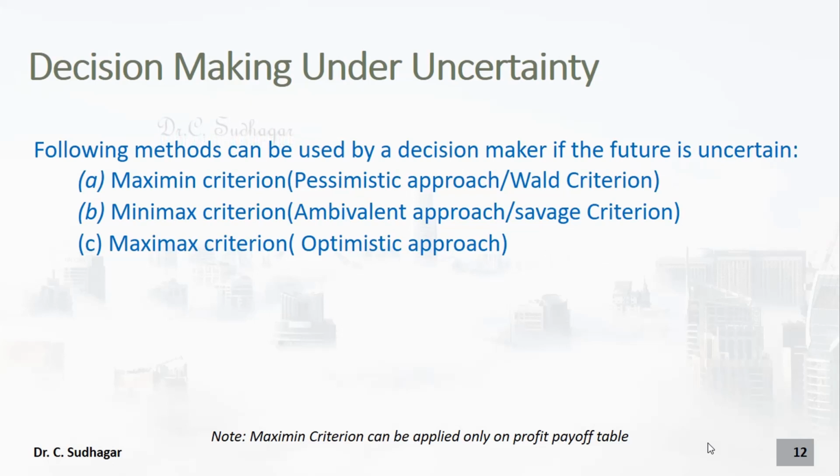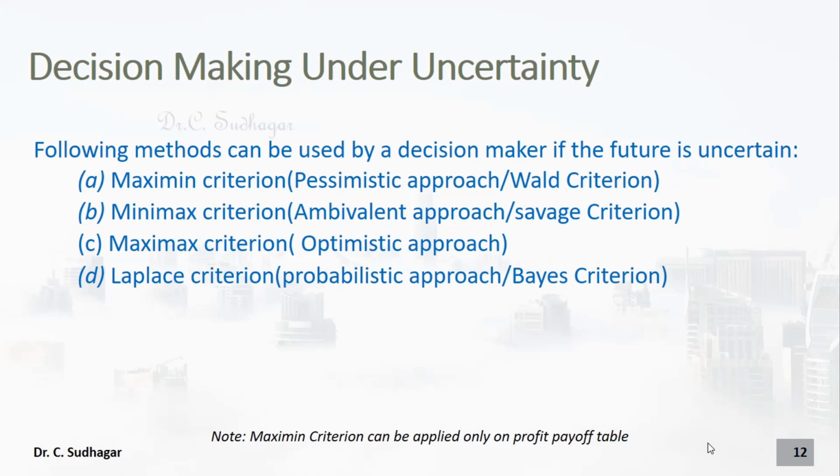Basic thing. Suppose you know some basic information about the future course of action, then the probability is known to us. We can take this approach. It is called Laplace criterion or probabilistic approach or Bayes criterion.